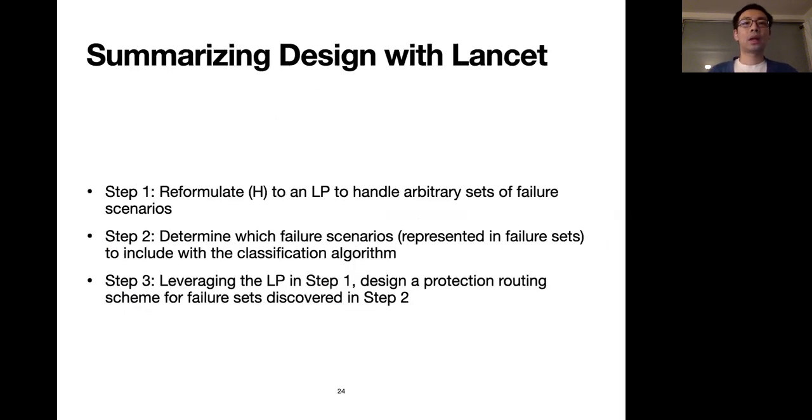So to summarize how we can design with Lancet, we can design a protection routing in 3 steps. First, we reformulate H to a linear program, handling arbitrary sets of failure scenarios. Step 2, we determine which failure scenarios to include with the classification algorithm. Step 3, we leverage the LP in step 1 and design a protection routing scheme for failure sets discovered in step 2.